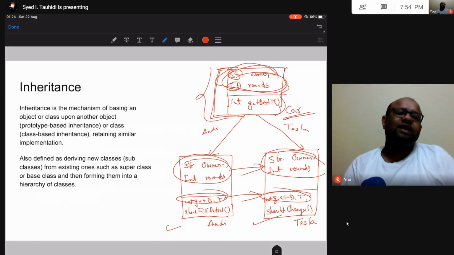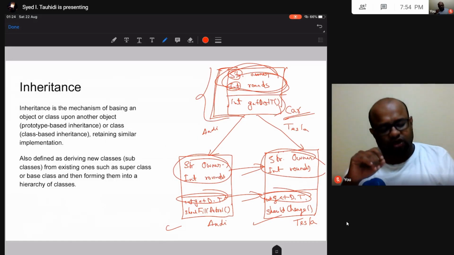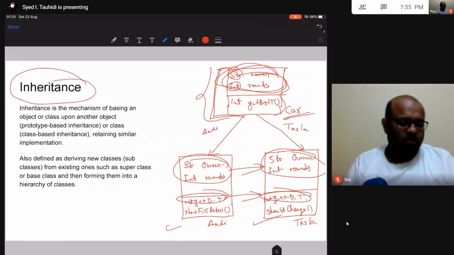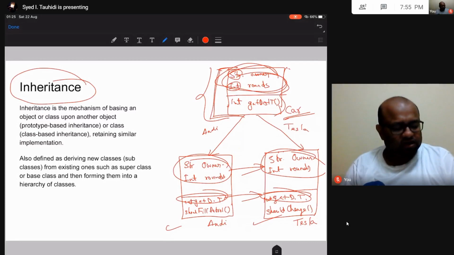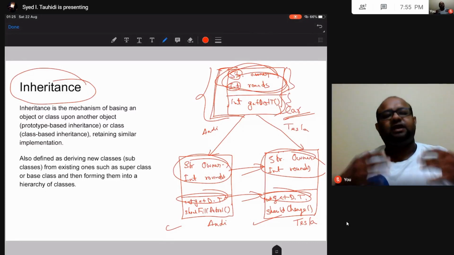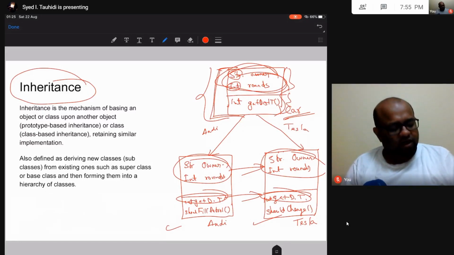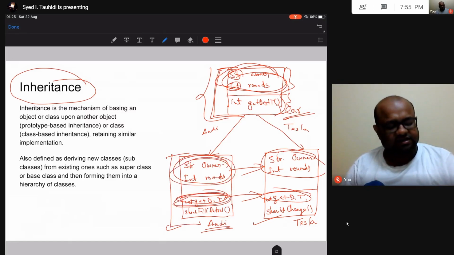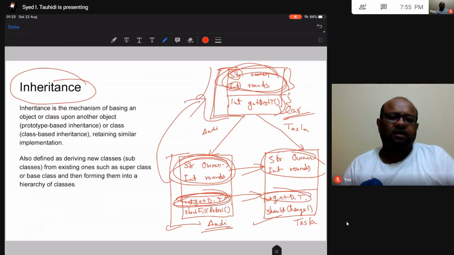So what I can do is use this feature called inheritance that allows me to inherit all this data and all these functions from my parent class. For the Audi, this is the derived class, this Audi class is the derived class, and it inherits this data and this function from this class.